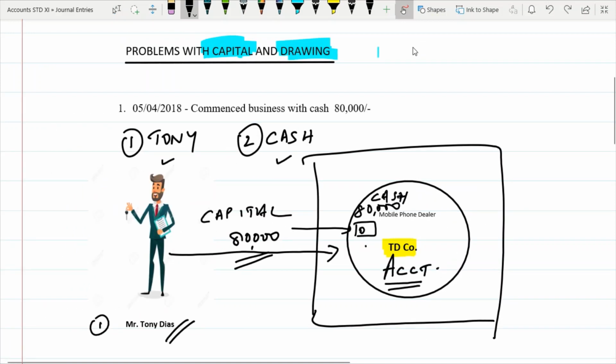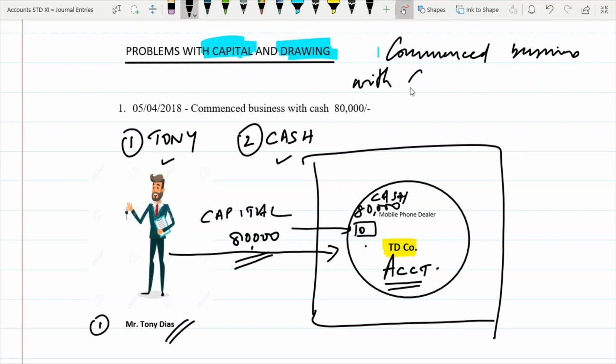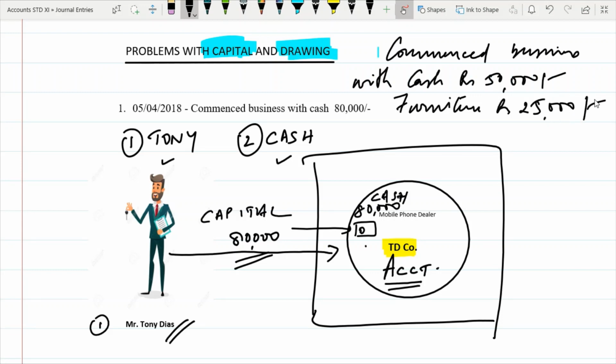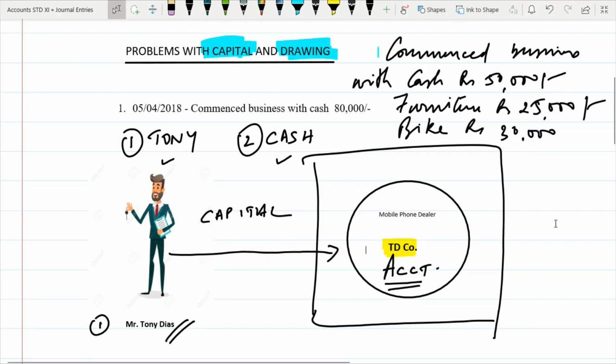Say in case the problem stated commenced business with cash rupees 50,000, furniture rupees 25,000, and bike rupees 30,000. Now what is the meaning of this?